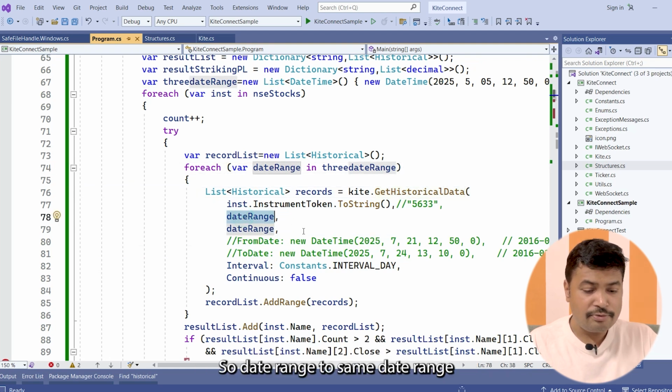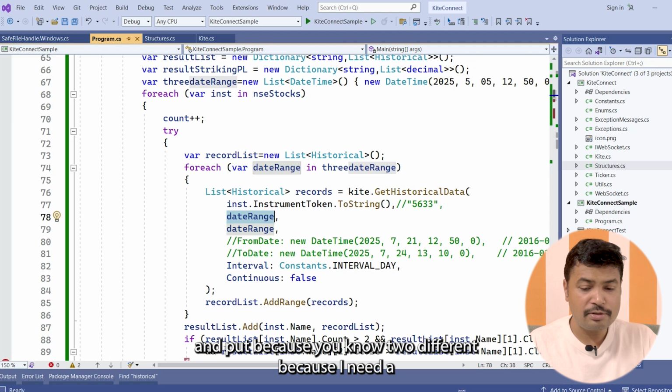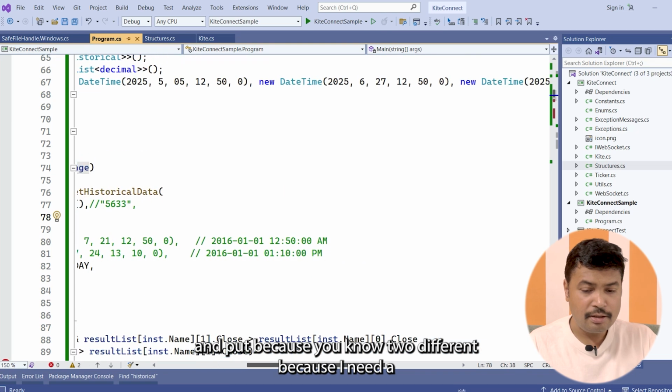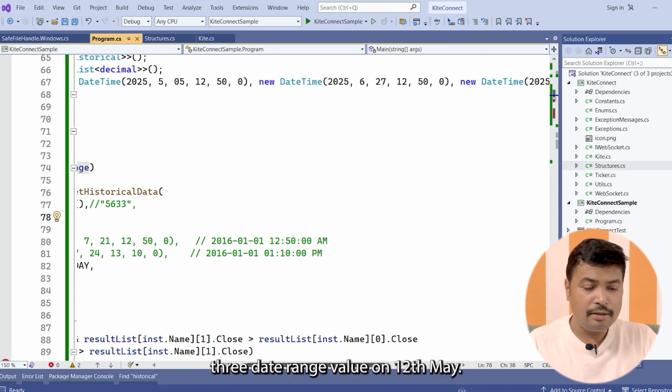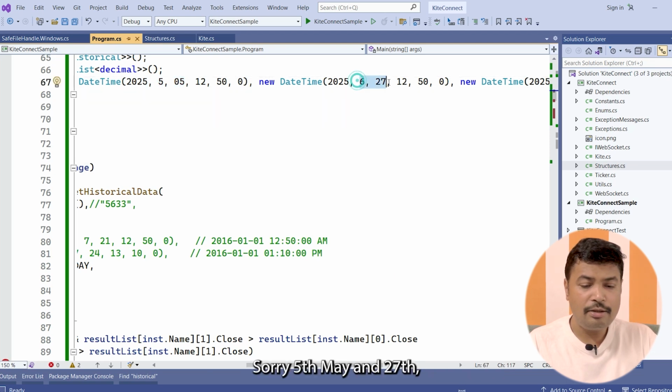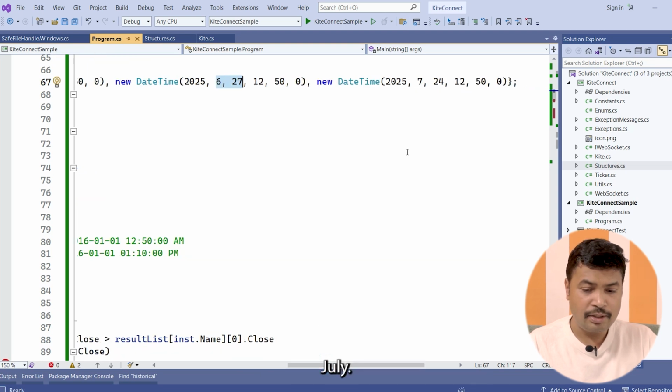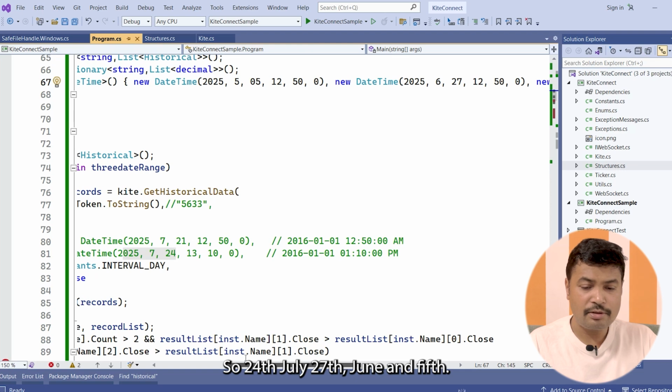For the date range, I need three date range values: 5th May, 27th June and 24th July.